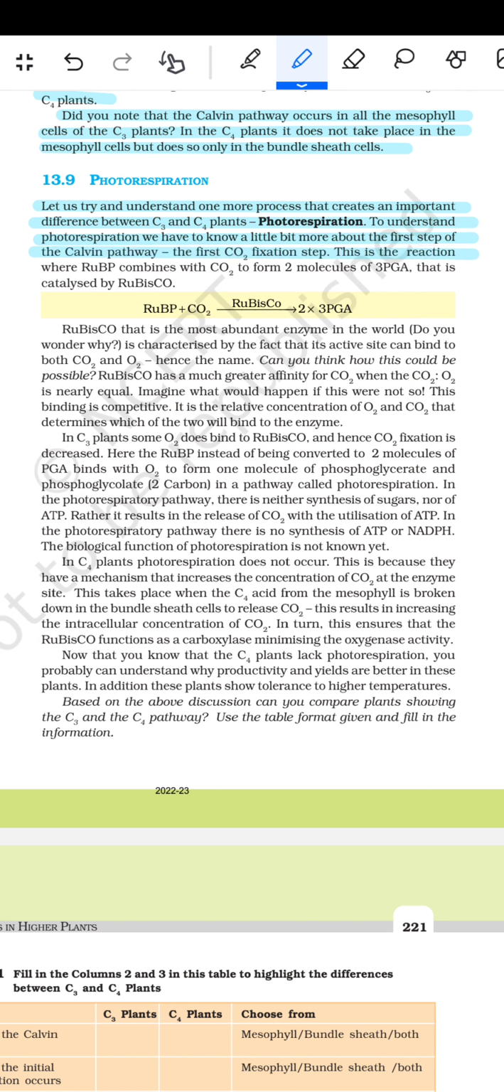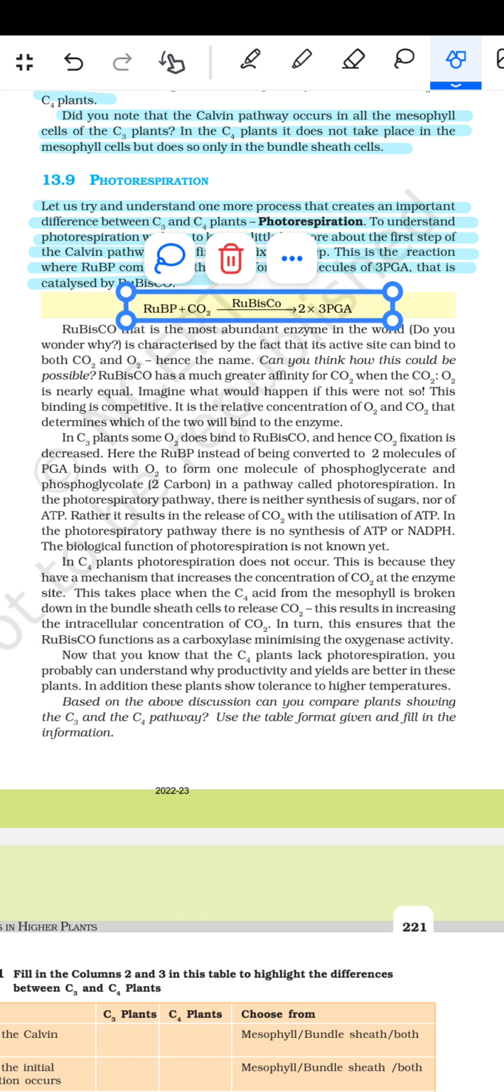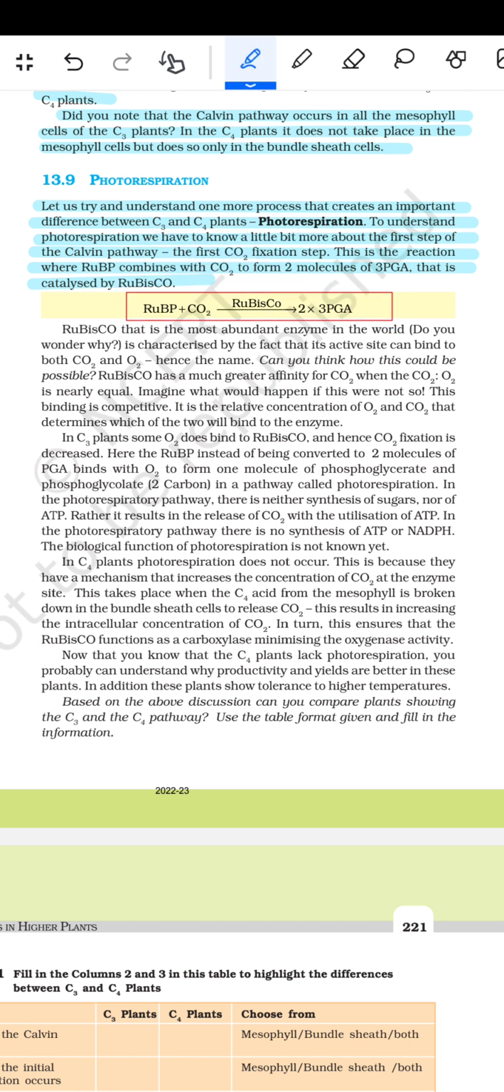This is the reaction where the RuBP combines with the CO2 to form the 2 molecules of the 3 PGA that is catalyzed by the RuBisCO. तो इसमें क्या आ रहा है कि RuBP प्लस CO2 रिबोस्को के साथ मिलकर 2 मॉलिक्यूल PGA का बना रहा है और जो PGA है ये 3 कार्बन का मॉलिक्यूल होता है.